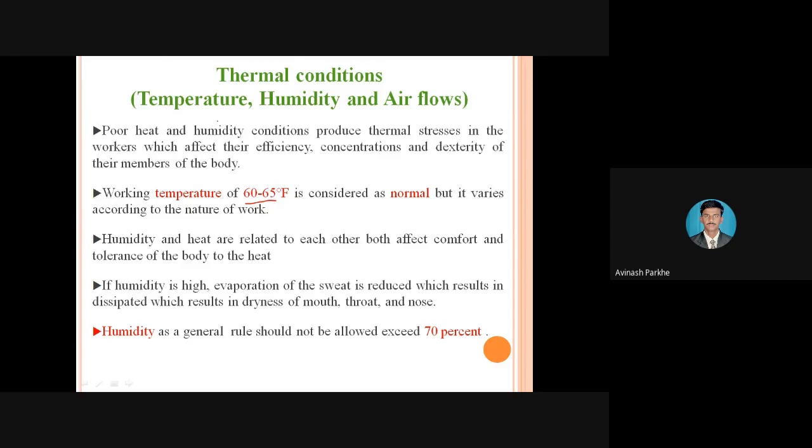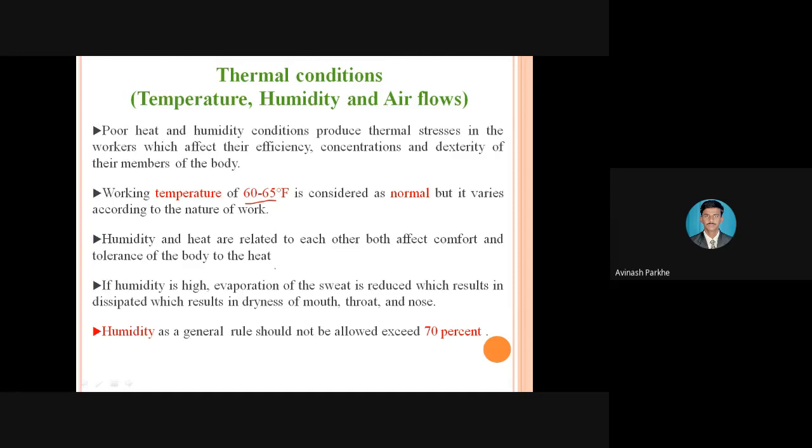So these are the adverse effects of that particular temperature. Humidity and heat are related to each other. Both affect the comfort and tolerance of the human body. Humidity also plays a very important role. If you take the example of a big city like Mumbai, there is very high humidity in the morning, and in that humidity it is not possible to work. High humidity also affects the human body.